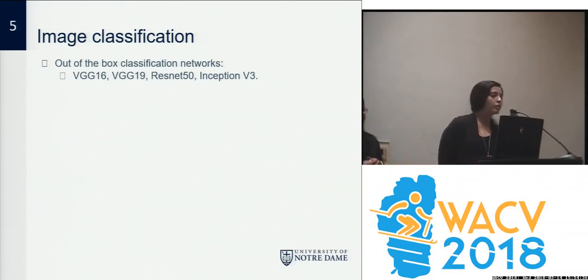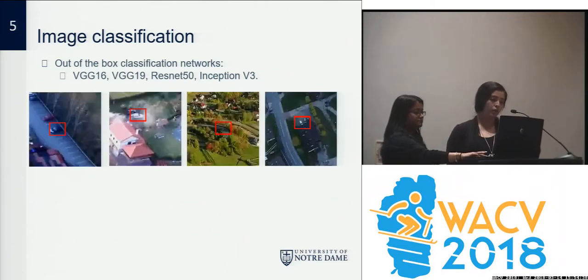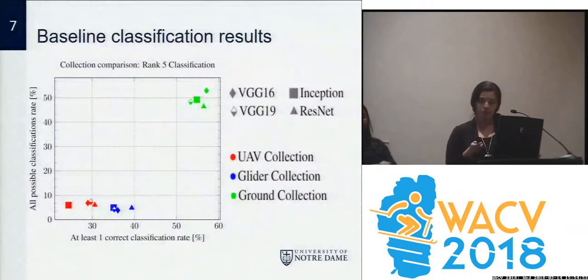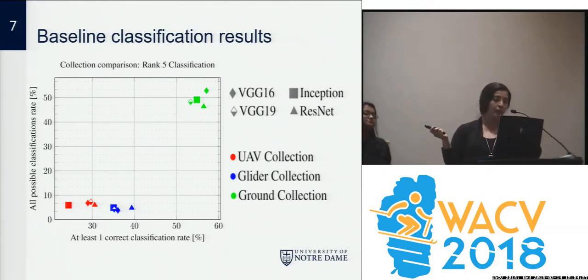To take this into account, we introduced the concept of superclasses, and we defined 2 classification metrics. The first one is the rate of detection of at least one correctly classified scene-set class in the top 5 predictions, and the second one is the rate of detection of all possible scene-set classes. Here we can see some of our baseline classification results. On the y-axis we have the second metric, and on the x-axis we have the first one.